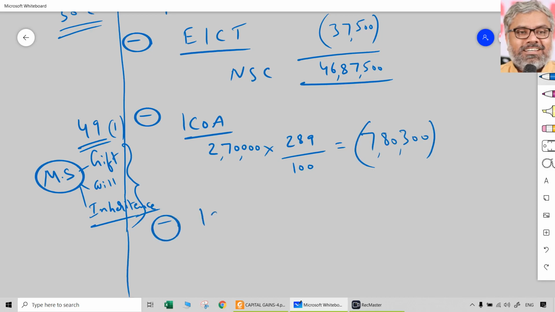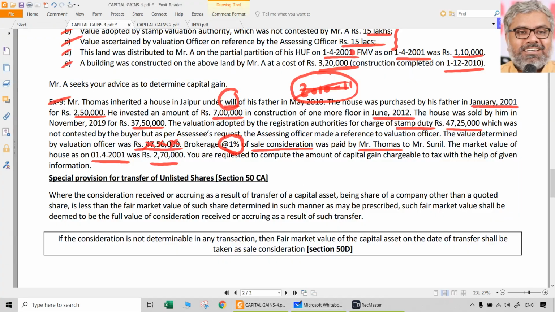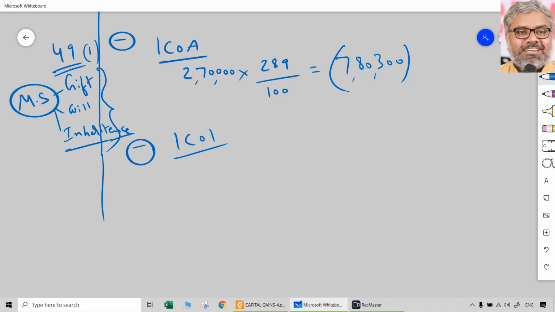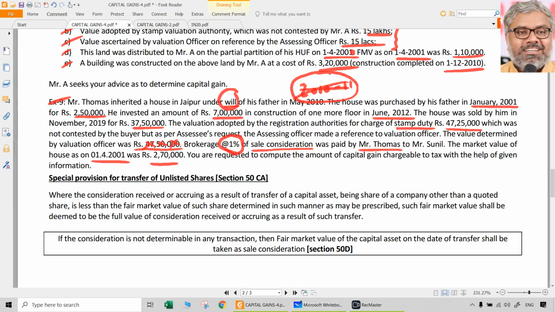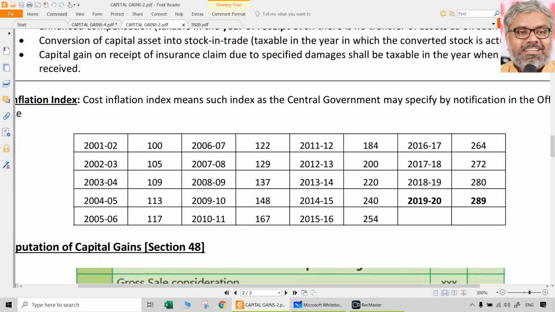But the story is not over. There is indexed cost of improvement also. Indexed cost of improvement is what? Once again, you have to look at the data that is given in the question. Indexed cost of improvement, how much? 7 lakhs rupees, construction of one more floor, that was spent in June 2012. So 7 lakhs rupees is the indexed cost of improvement. Into 289 is common. But when was that invested? When was that spent? June 2012 means 2012-13. 12-13, what is the index number? We have to look at that.